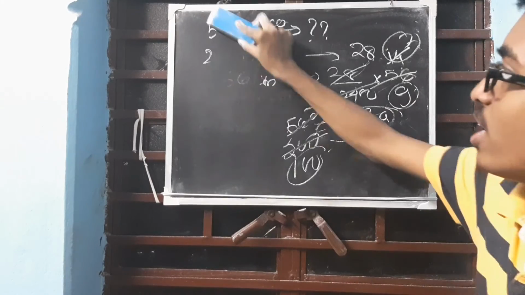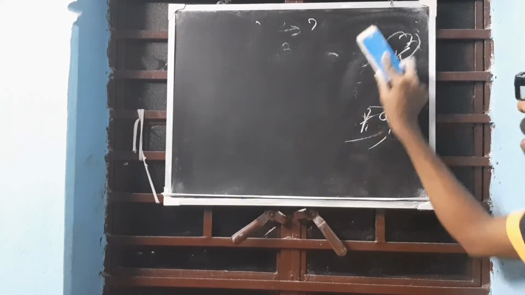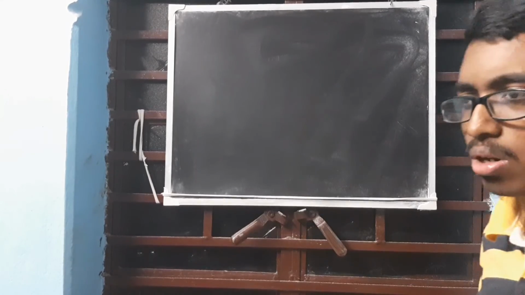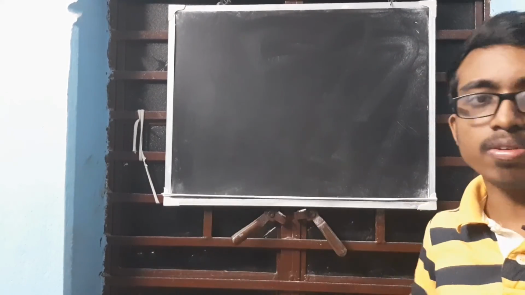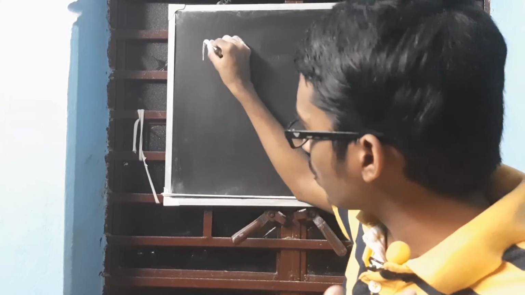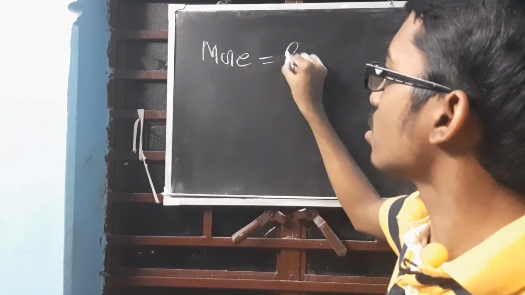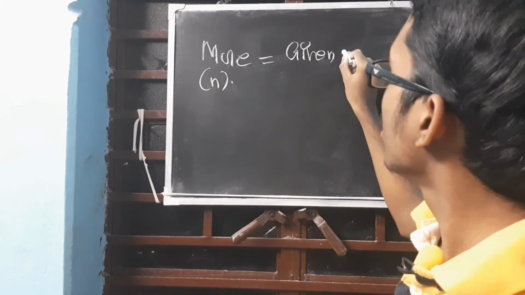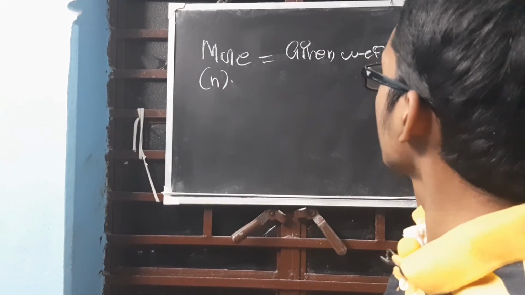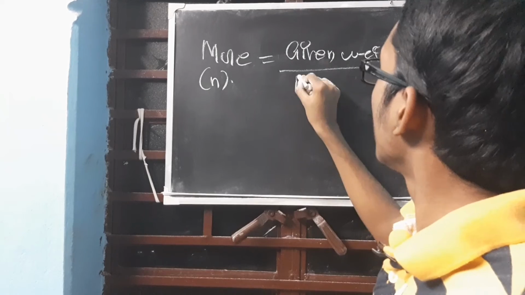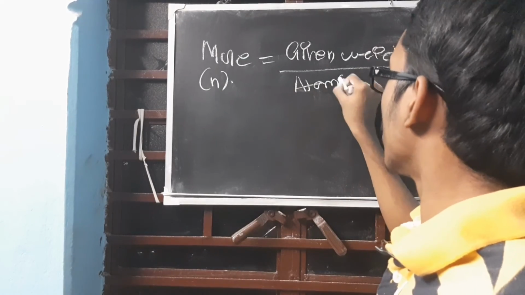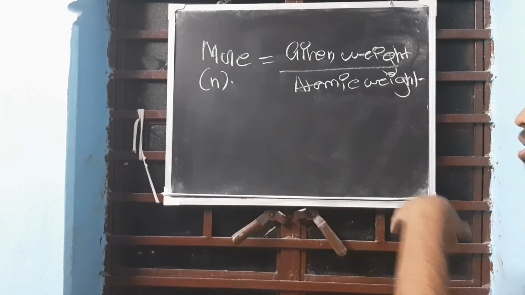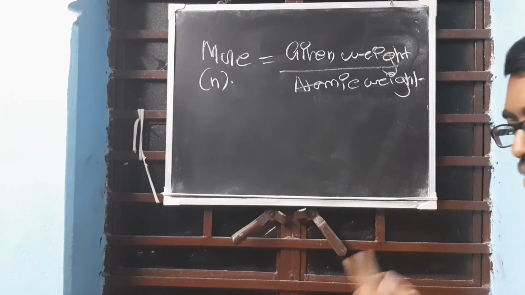Now the last sum that we are going to do today in this video is how to calculate mole. We have discussed what a mole is, but how to calculate it we have not discussed. Mole is denoted by small n, and it is given weight divided by atomic weight or molecular weight. Clear? Atomic weight or molecular weight depends on whether it is an element or a compound.